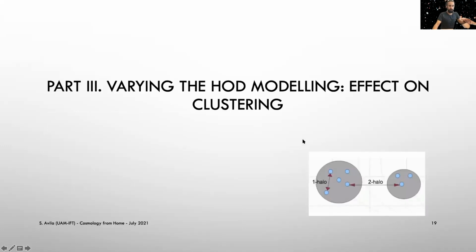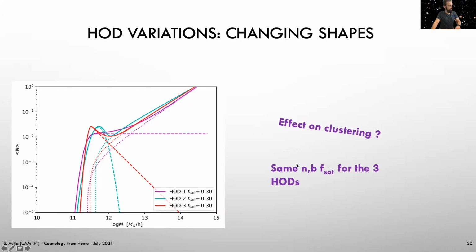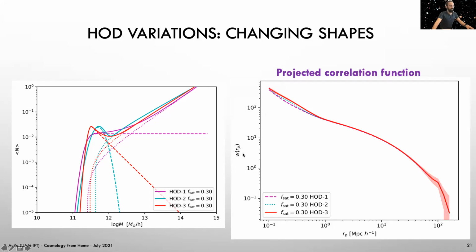Now we will vary the small details and see what effect it has on clustering. So we start by studying what effect the shape of the HOD has on the clustering. Here we will be fixing the number density, the bias, and the fraction of satellites for all these curves. So this is the effect it has on the projected correlation function. We see that at small scales, we see some differences between those different HOD models. But at large scales, because we have fixed the bias, they give the same clustering.